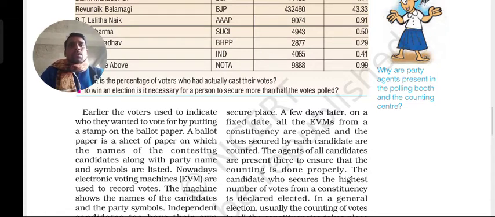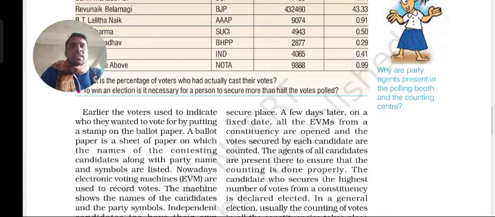There will be a small hidden room where a particular voter will go, and he will see all the candidates' names and the party symbols. Seeing the symbols and names, he chooses a particular person and votes by stamping over there. Then he folds the paper and puts it in the ballot box that is arranged. This is the system that used to be followed, but now these days the electronic voting machine has come.